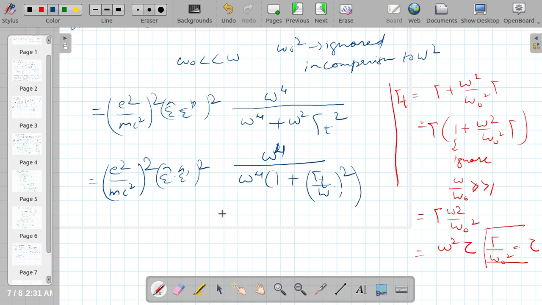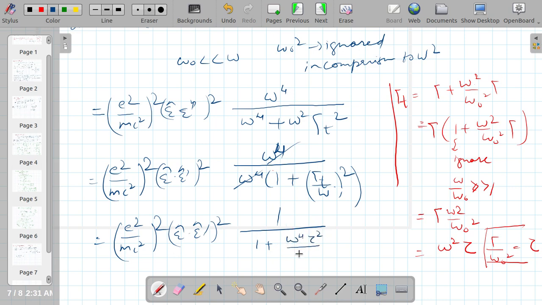It will cancel out, and then E square over mc square whole square, epsilon prime square, it is 1 over 1 plus omega raised to power 4, this and this will cancel out.